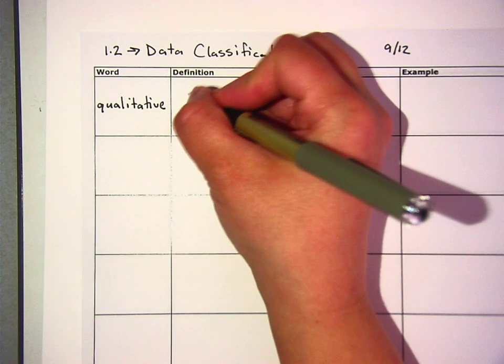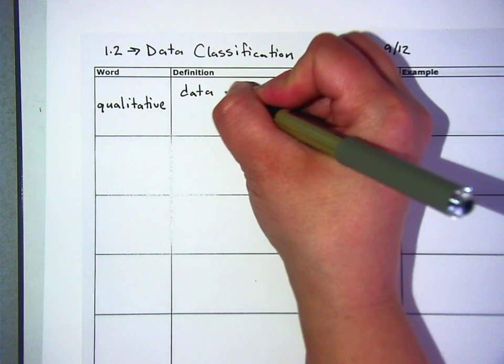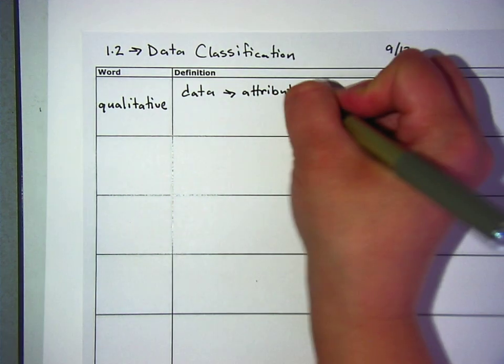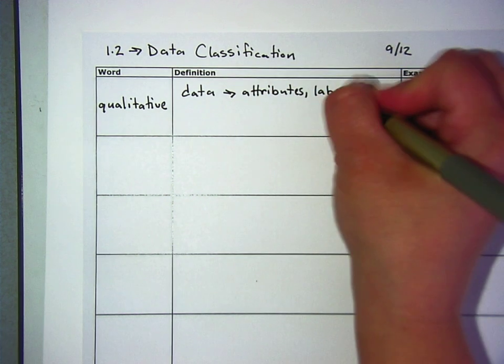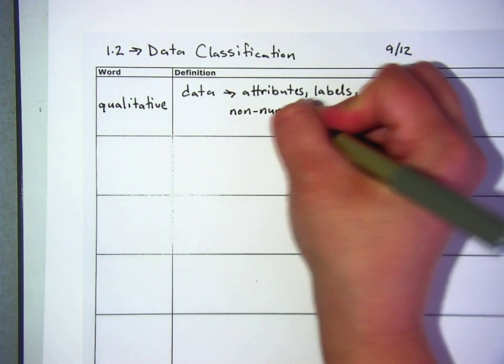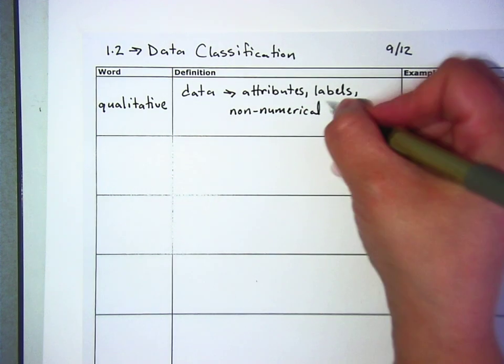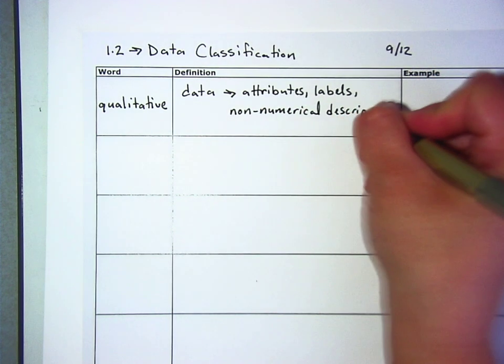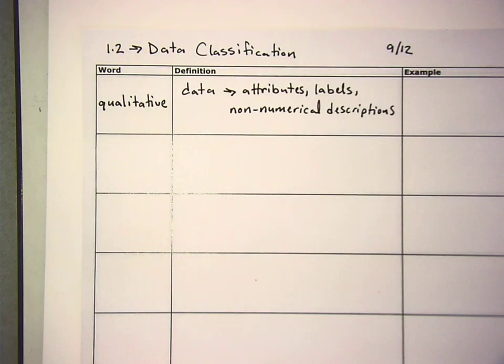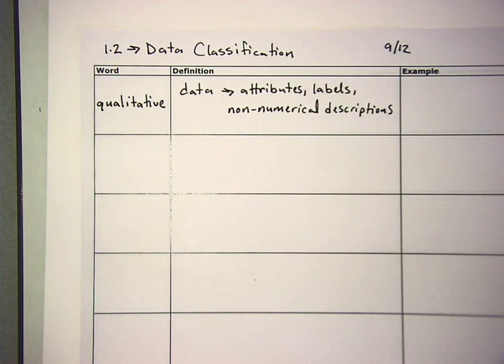Qualitative is data that is attributes, labels, or non-numerical descriptions. Examples of this.